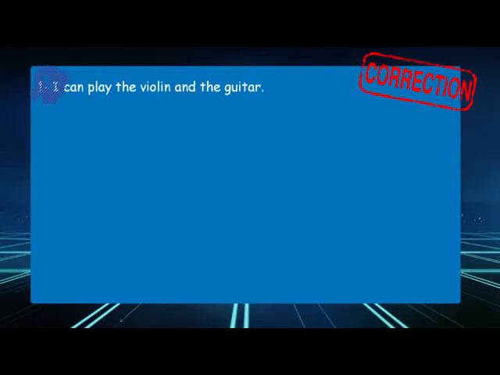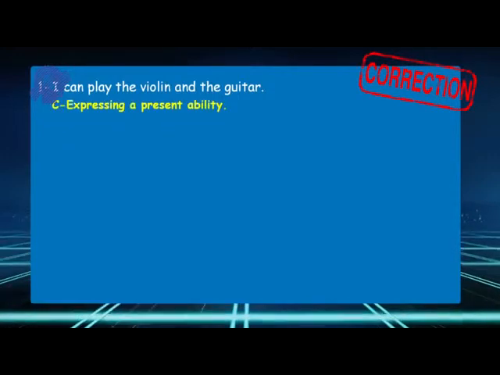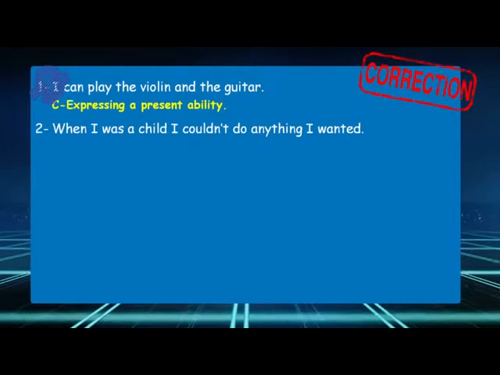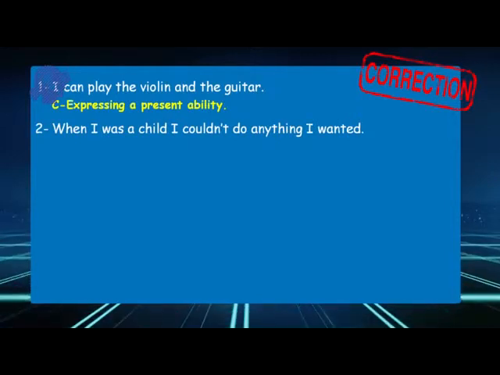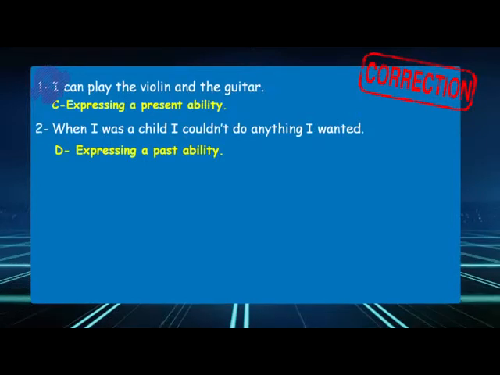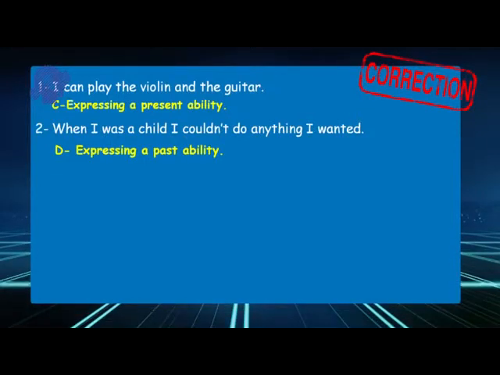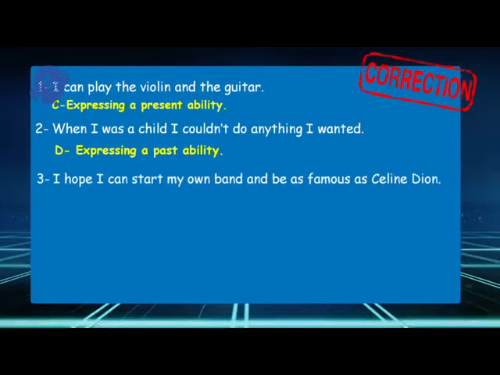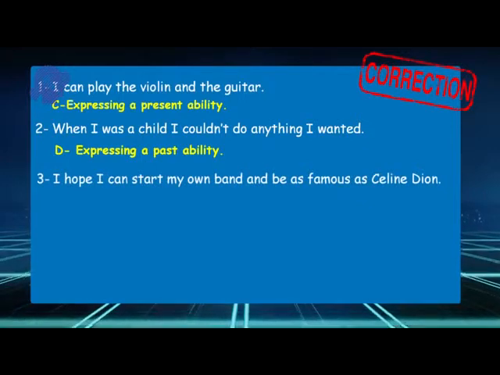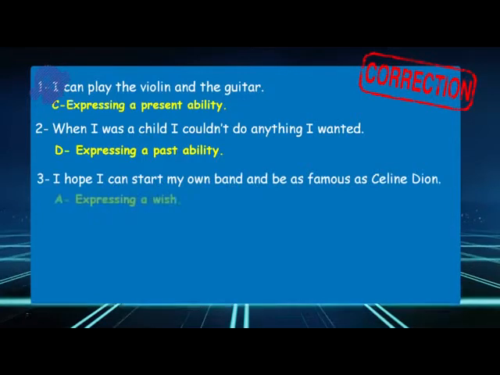Follow me now. I can play the violin and the guitar. So here, the function is clear, expressing a present ability. Number 2, when I was a child, I couldn't do anything I wanted. So here, it is obvious too that we are expressing a past ability. Number 3, I hope I can start my own band and be as famous as Celine Dion. So here, of course, we are expressing a wish.